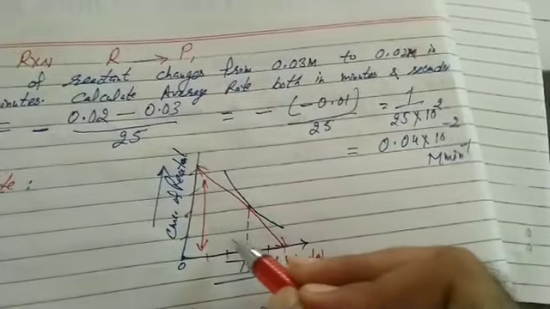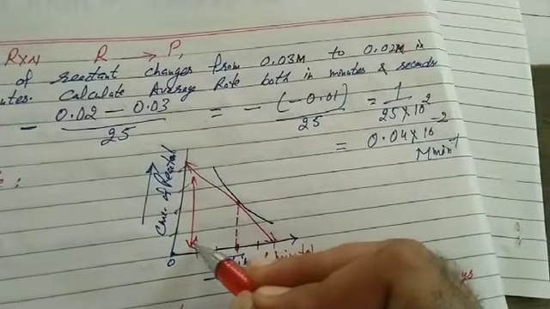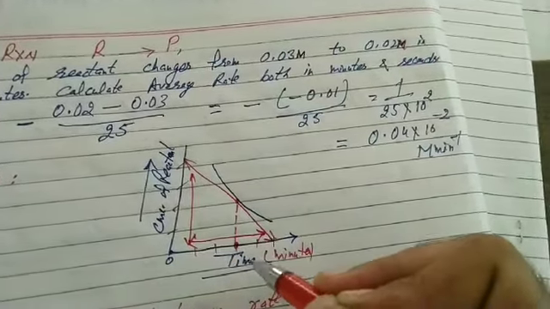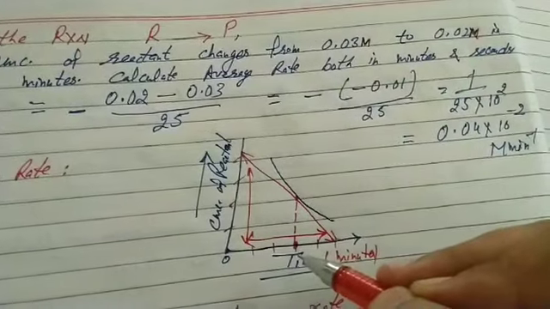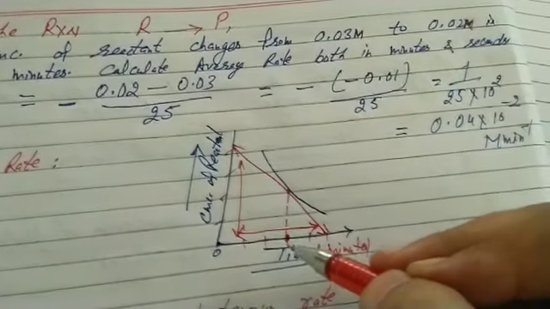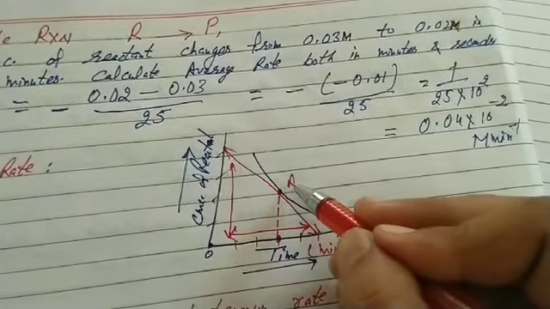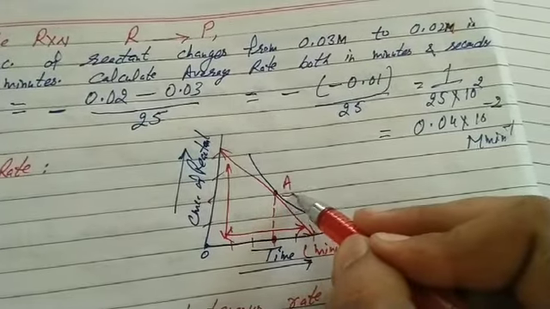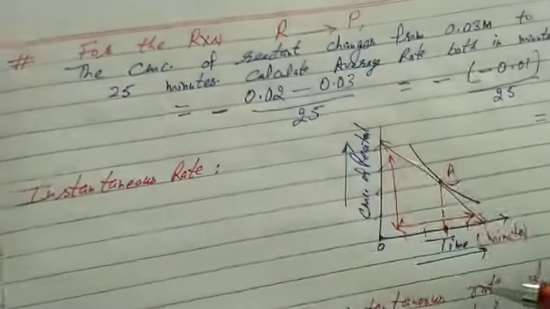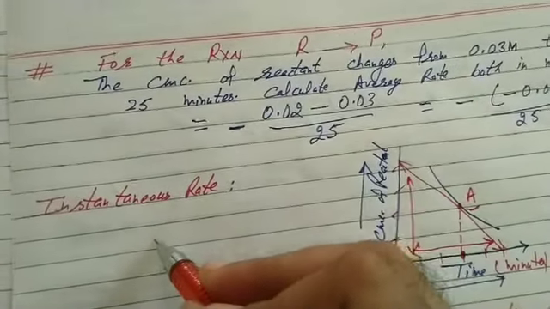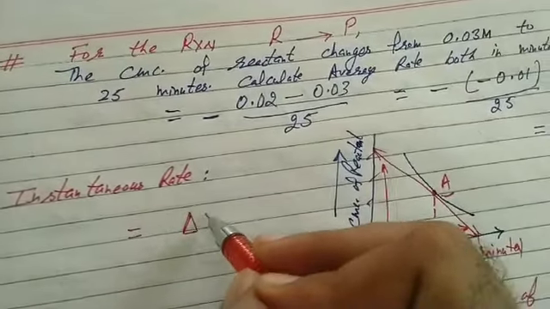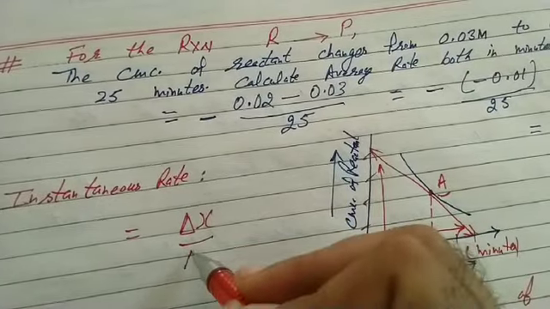Concentration change in this direction, time change. A tangent is drawn to the curve at which the rate of reaction is to be determined. That's our point A. It is called the instantaneous rate at that particular time. Students, for average rate we use the term delta x upon delta t.